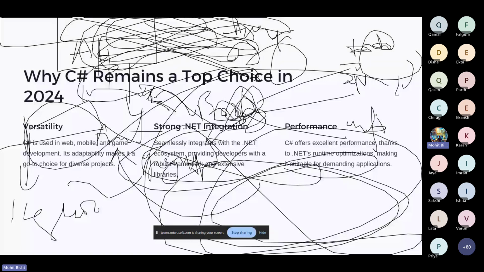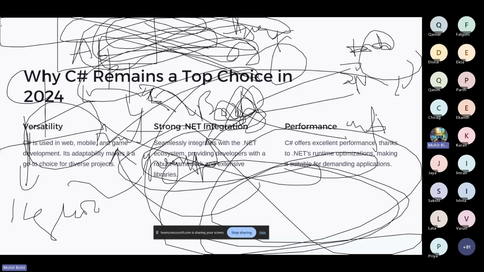Suppose you are using C sharp and building a game with the help of some Llama or OpenAI API key, or a Gemini key or other open source models. What you can do is simply create your application and integrate these APIs with the .NET framework, and you can use different libraries which are present in .NET. So the next point, we have the performance.